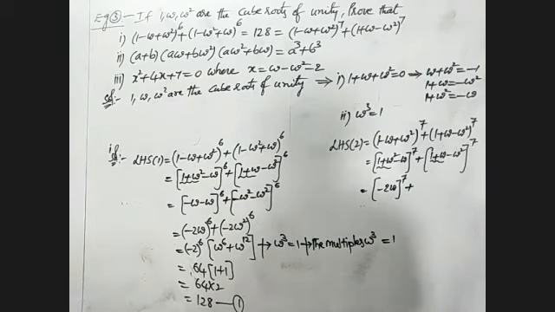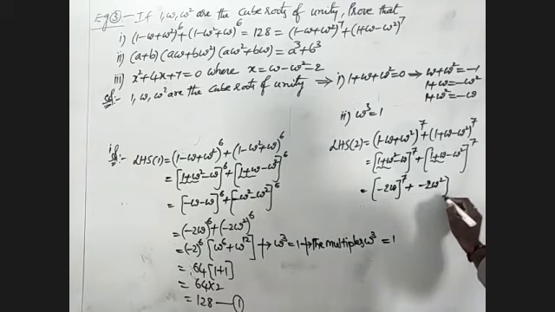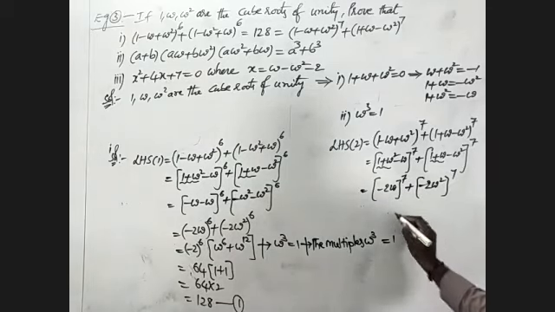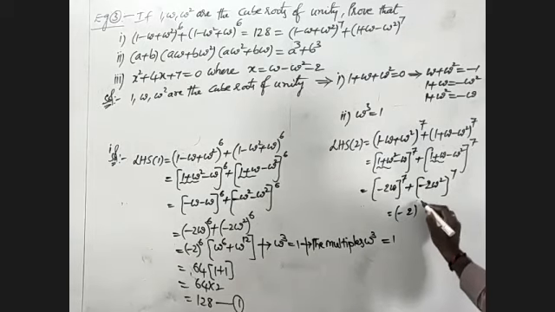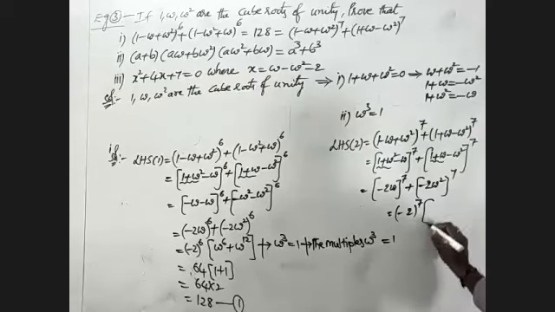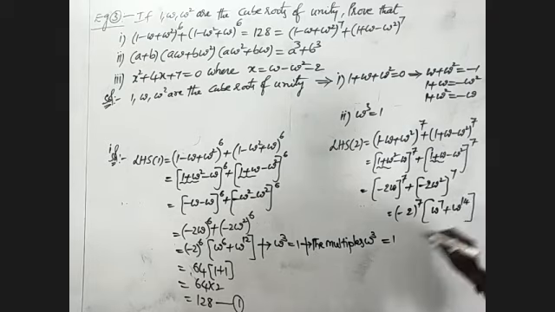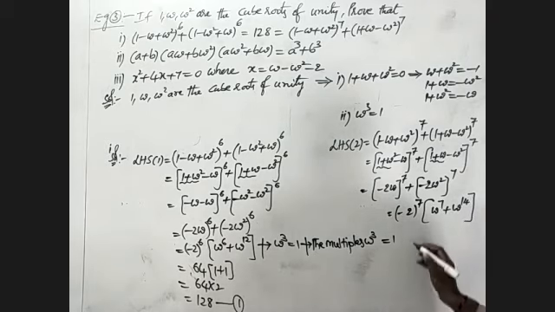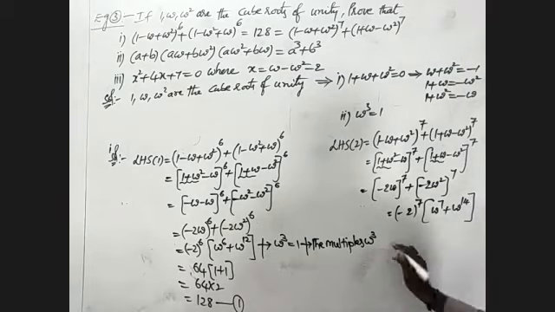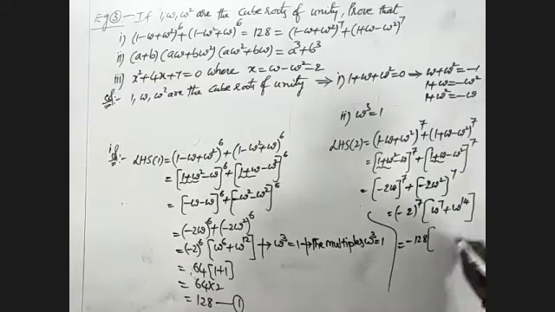Here also we'll write minus 2 omega square whole power 7. That means here minus 2 power 7 into the remaining, we have to write omega power 7 plus omega power 14. Minus 2 power 7 is nothing but minus 128, and the remaining we'll write.